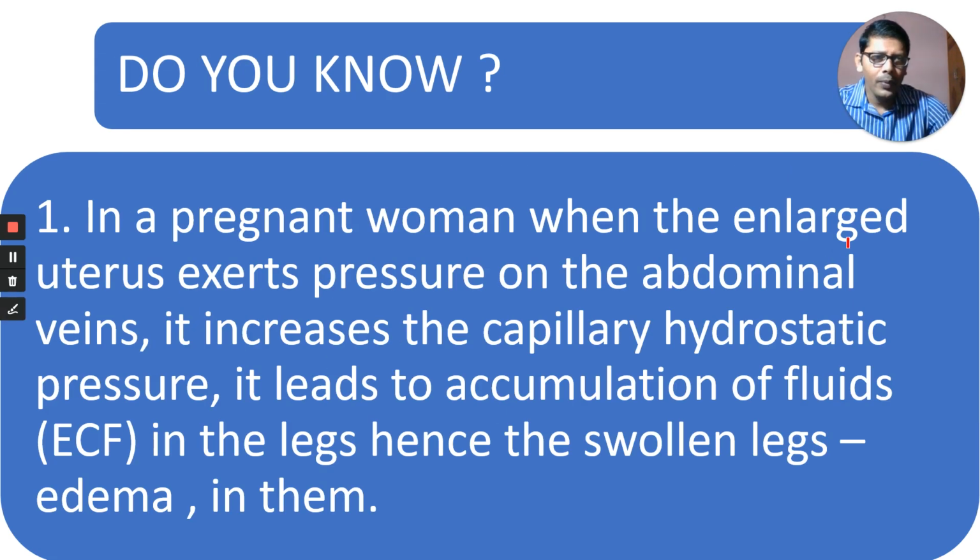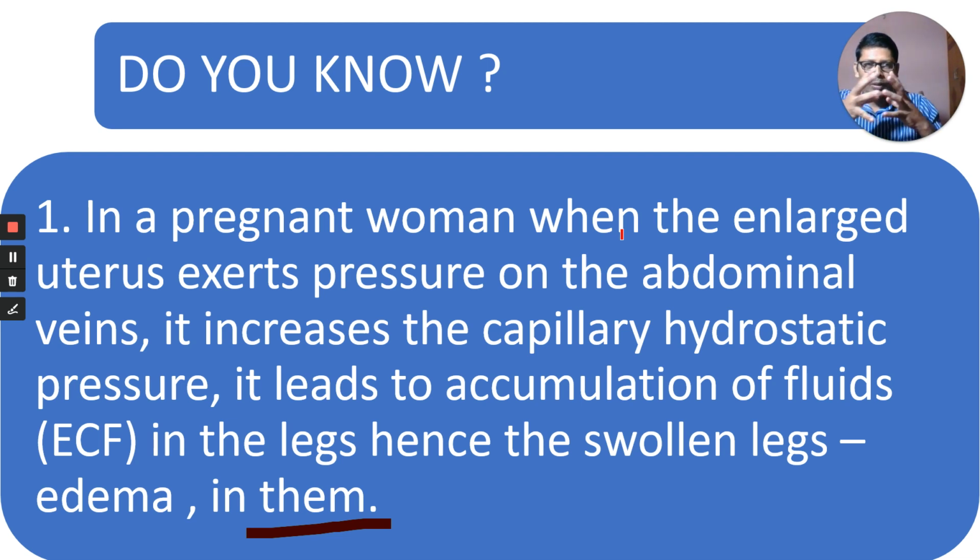Okay, in a pregnant woman, when the enlarged uterus exerts pressure on the abdominal veins, it increases the capillary hydrostatic pressure. It leads to accumulation of fluids in the legs, hence the swollen legs, edema in them. When the baby is growing inside the uterus, the uterus, meaning womb, enlarges. Before our birth we were in the mother's womb for nearly nine months.